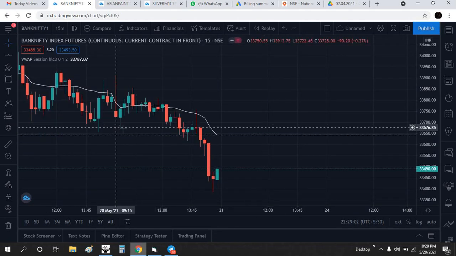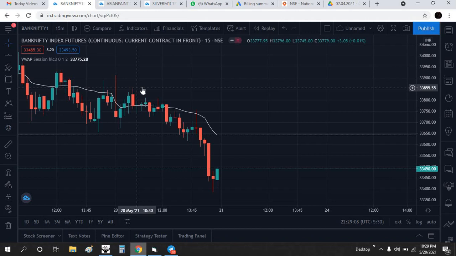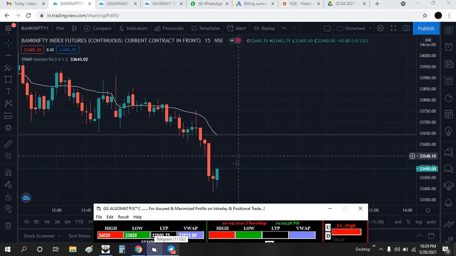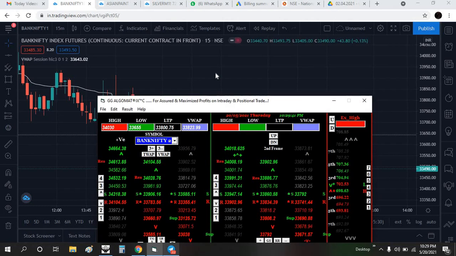Okay, see here, after making the low of 676, once again it went up to 854, right? Exactly at 855. But what is our resistance here? 834. Once it breaks 860 only, it can go further up. But it won't break, because you know very well the trend is a downtrend for the particular day, right? So once again we have taken a short position here, and after that we booked our profit at the final target of 559 around this area. So this was the perfect trade you got today, right?